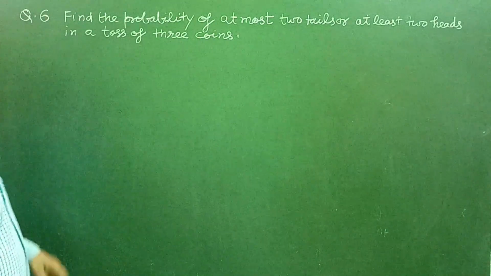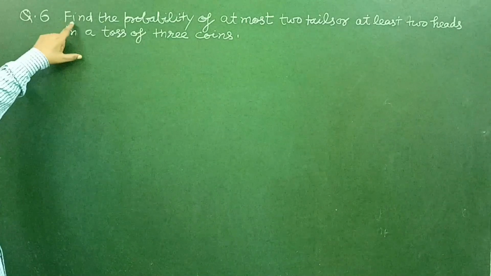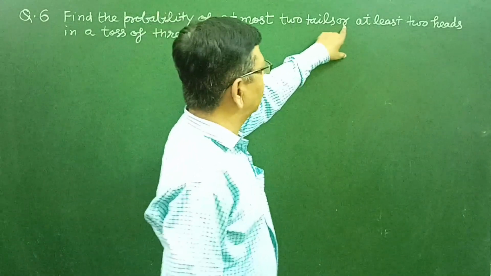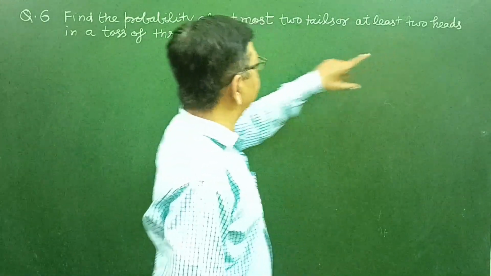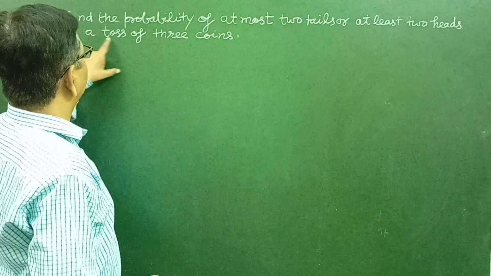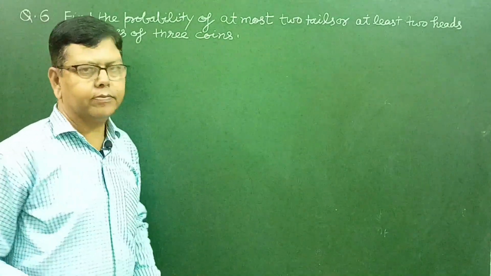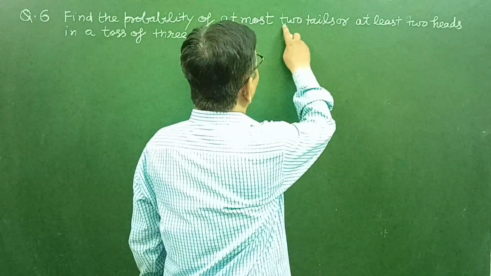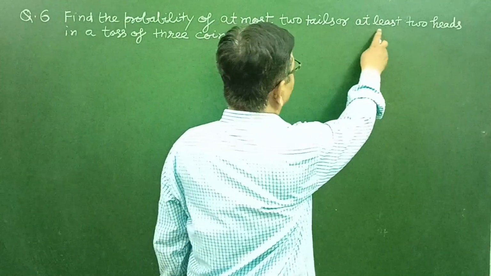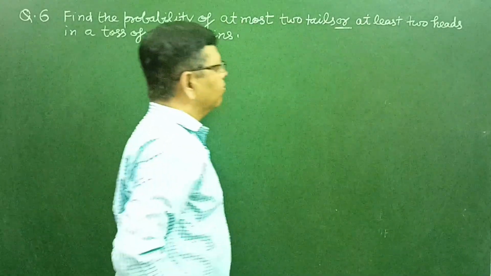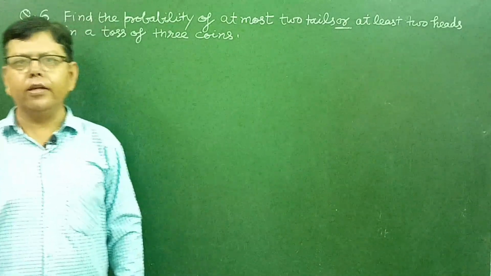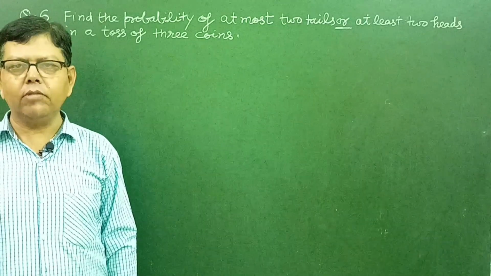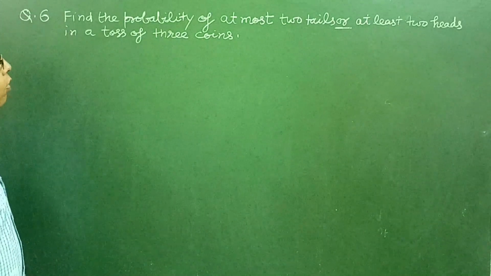Next question, question number 6. Find the probability of at most 2 tails or at least 2 heads in a toss of 3 coins. So from the question it is clear: at most 2 tails or at least 2 heads. Or is here. Or means we are going to apply the addition theorem to solve this question. So let us describe the events associated with this problem.